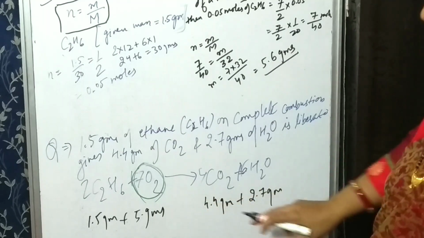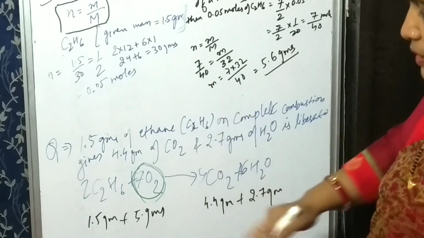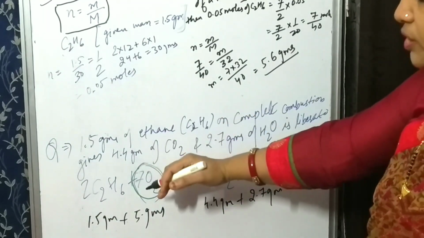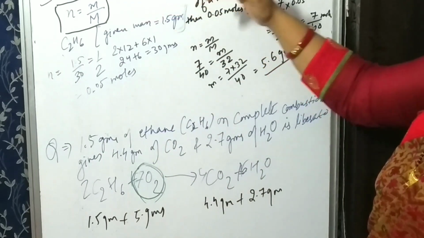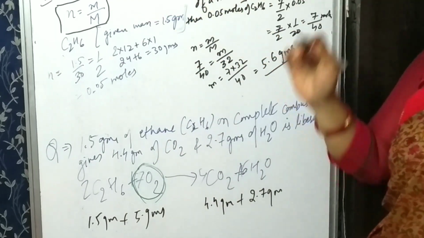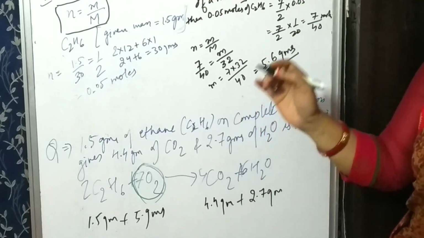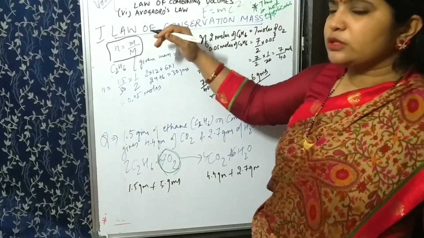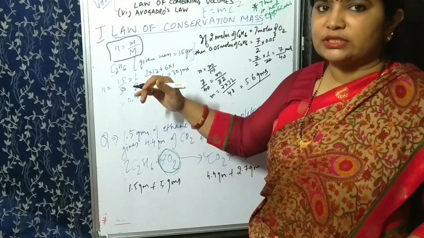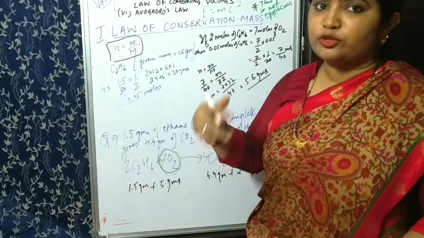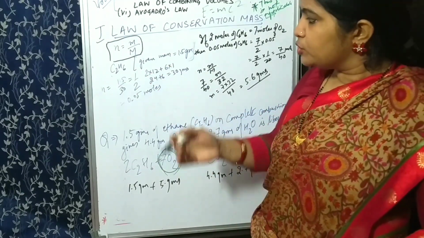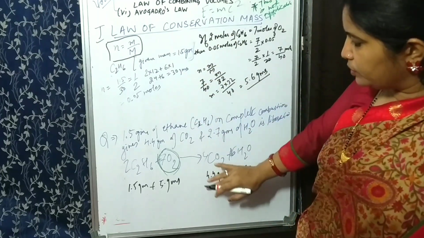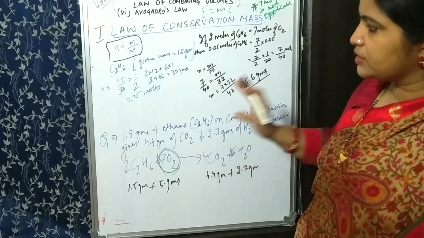You will see the values are same. You will write, hence this reaction follows the law of conservation of mass. Such type of questions can be asked in your exams, but from this law fewer questions are asked, but sometimes they may twist the pattern of the question. So you should know how we have solved this problem.